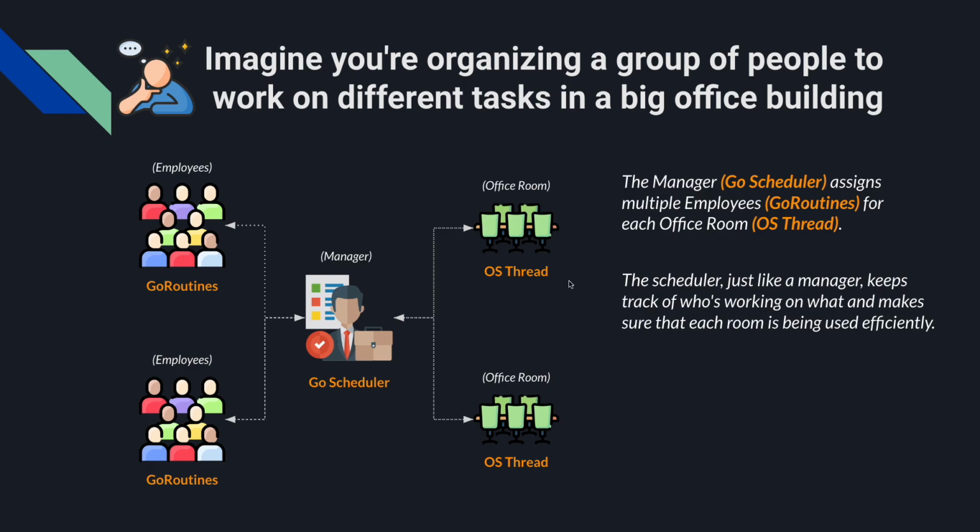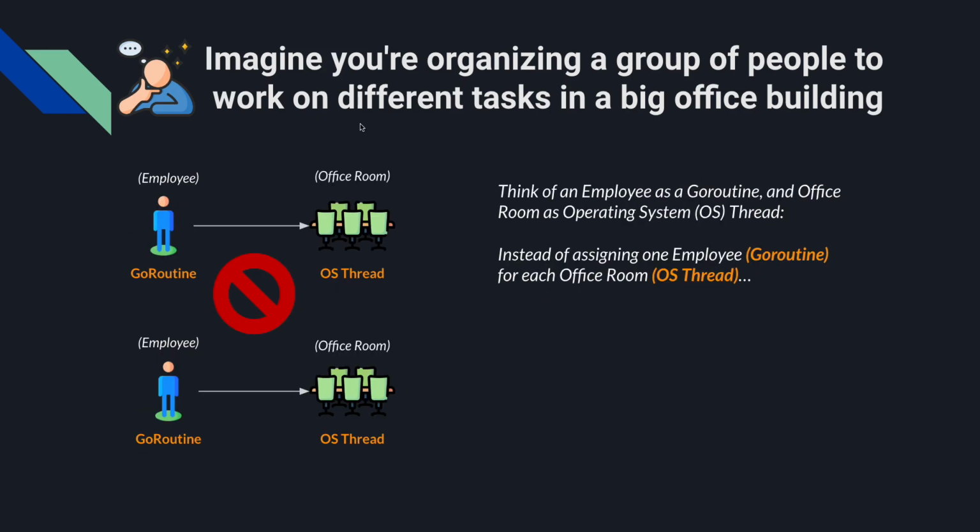This is very much unlike Java. If you have experience in Java, threads are actually assigned to each OS thread. So this is how Java threads actually look like.